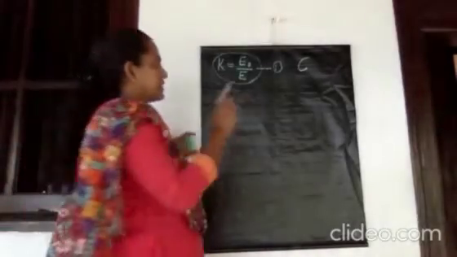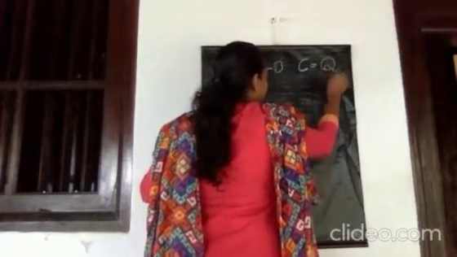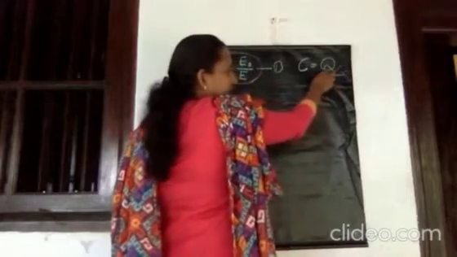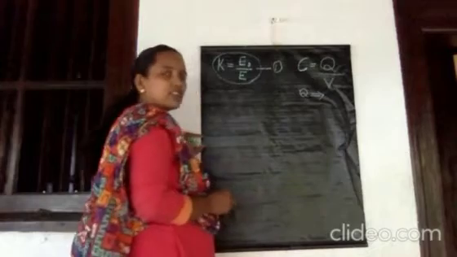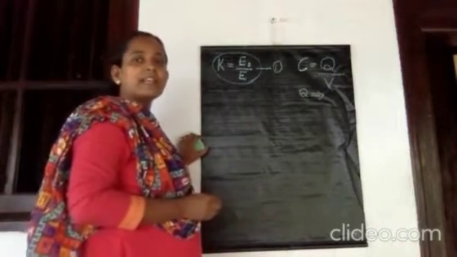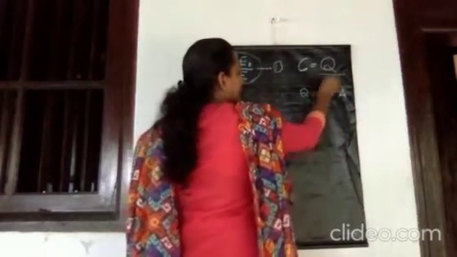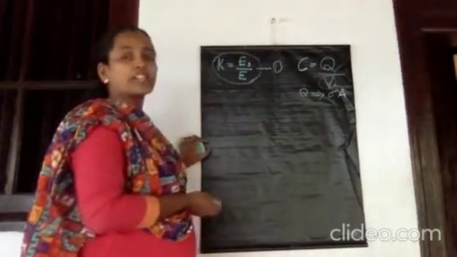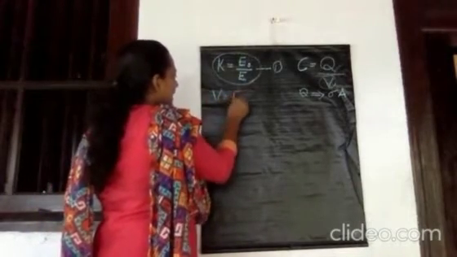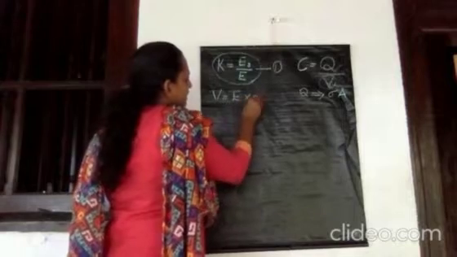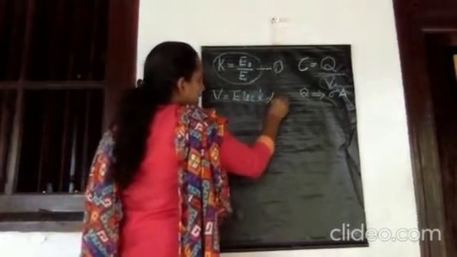But we know that the general formula to find the capacitance of a capacitor is C equals Q by V itself. Q is the charge. Therefore, if the capacitor plate has surface charge density sigma with plate area A, Q is equal to sigma into A. But what is V? V stands for potential. Potential V is equal to electric field into distance.